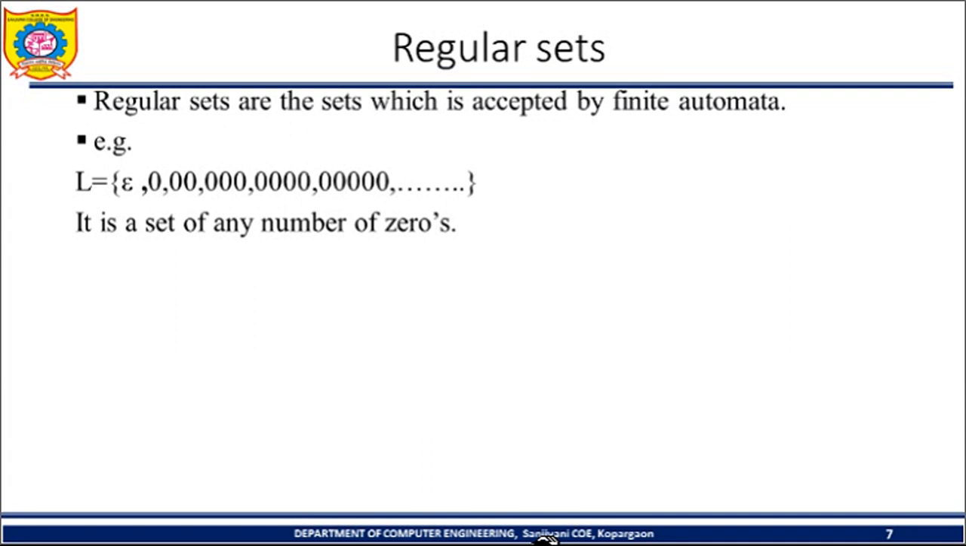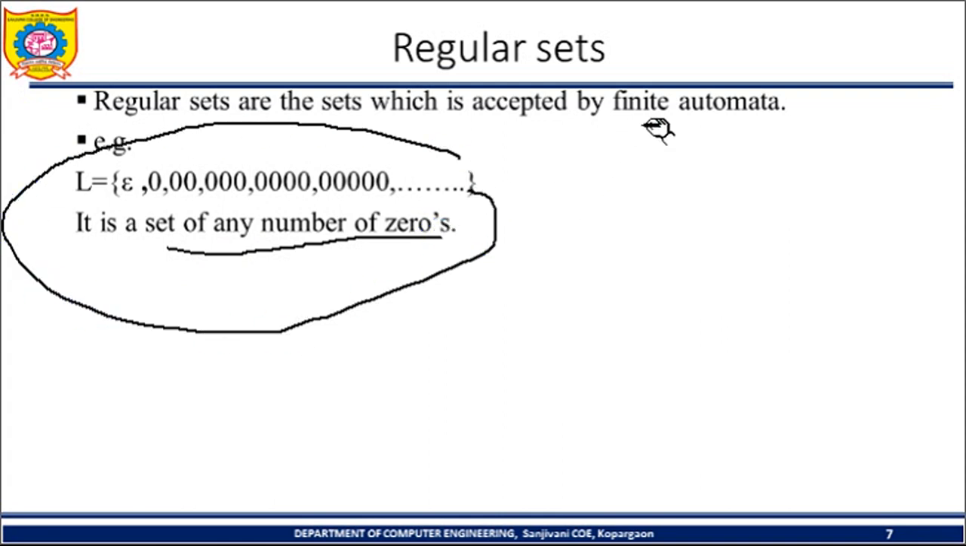Now the third definition is regular set. Regular sets are the sets which are accepted by the finite automata. For example, here one language is there, L is equal to epsilon, 0, 00, 000, 0000, 00000, or any number of zeros. So this set indicates a set of any number of zeros, and this set will be accepted by the finite automata.